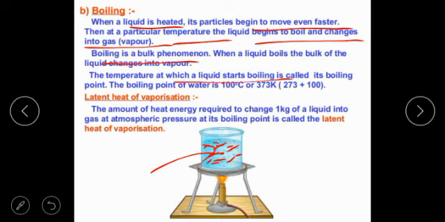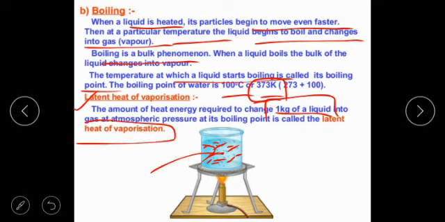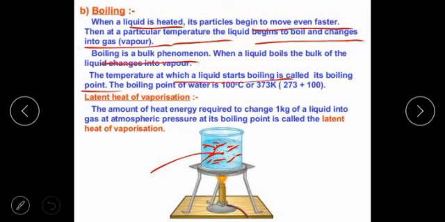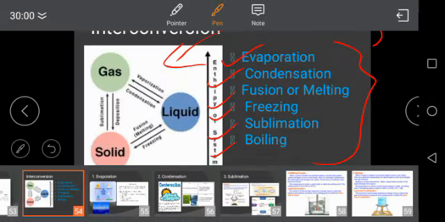The temperature at which the liquid starts boiling is called the boiling point. 100 degrees Celsius is the boiling point of water, which if we convert into Kelvin, becomes 373 Kelvin, as I told you in the previous slide. What is latent heat of vaporization? When 1 kg of liquid is boiled, the heat required is called latent heat of vaporization. So these are all basic terms that need to be clear to understand everything.